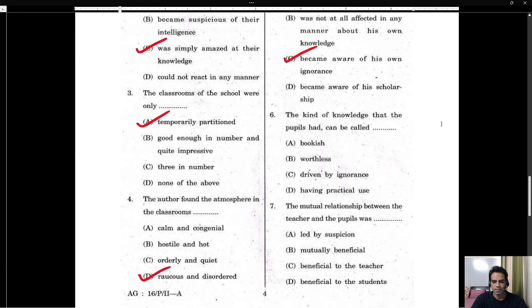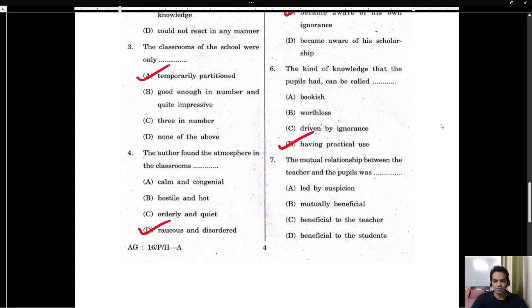Next question, guys. The kind of knowledge that the pupils had can be called bookish, worthless, driven by ignorance, or having practical use. So the correct answer is having practical use. And last question for today, guys. The mutual relationship between the teacher and the pupils was led by suspicion, mutually beneficial, beneficial to the teacher, beneficial to the students. So the mutual relationship between the teacher and the pupils was beneficial to the teacher. He understood how ignorant he was. So that is the correct answer here.